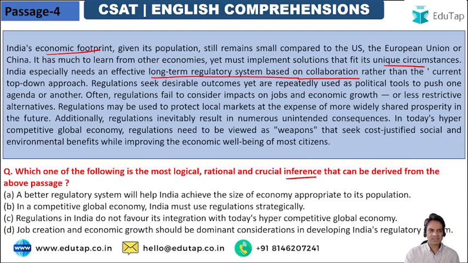So the passage says India especially needs an effective long term regulatory system based on collaboration rather than the current top-down approach, where decisions are taken at the centre and the rest just have to follow. Instead, a regulatory system based on everyone's collaboration has to be created.